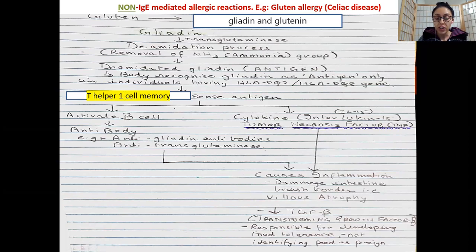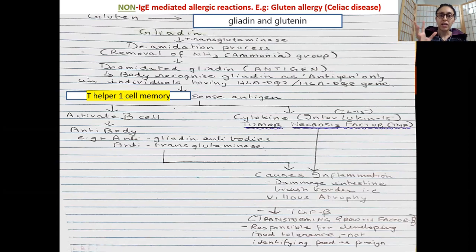So yes, guys, as you have read in your pre-reading, you don't really know the underlying reasons for allergies and intolerances. But it is said to be highly genetic in nature. And with allergies, there are specific genes which have been identified to be associated with an allergic reaction. So if an individual is carrying the DQ2 and DQ8 gene, then they are more likely to have gluten allergy, and their body recognizes gliadin as an antigen.